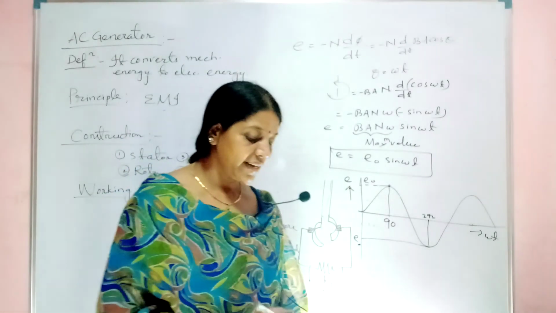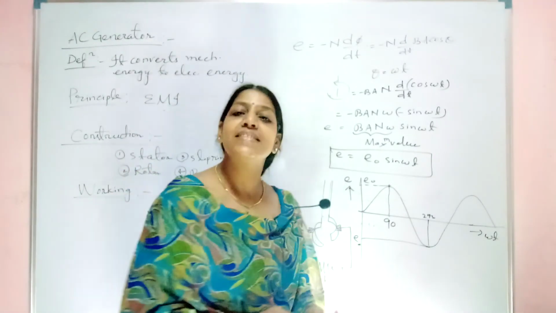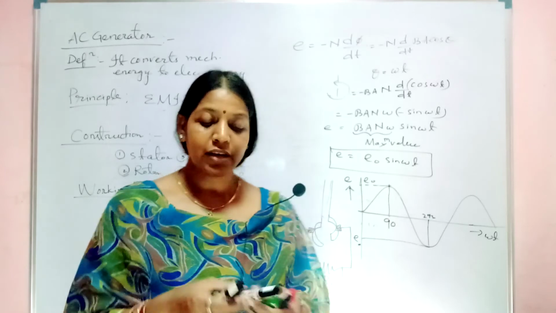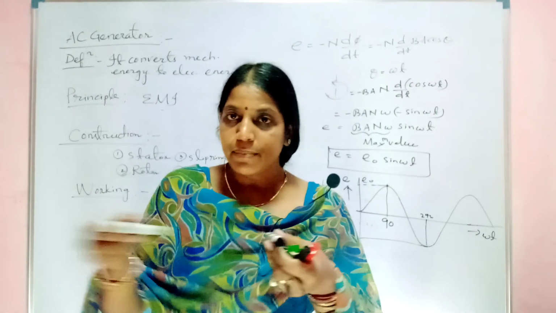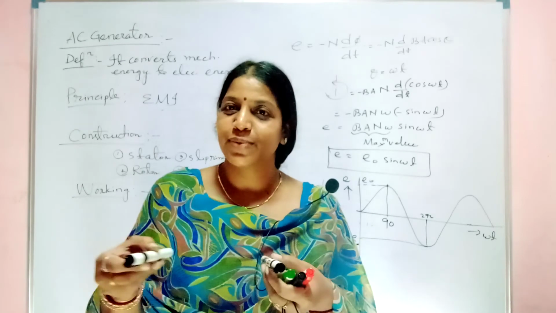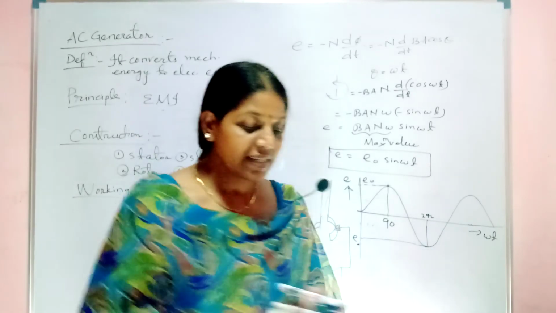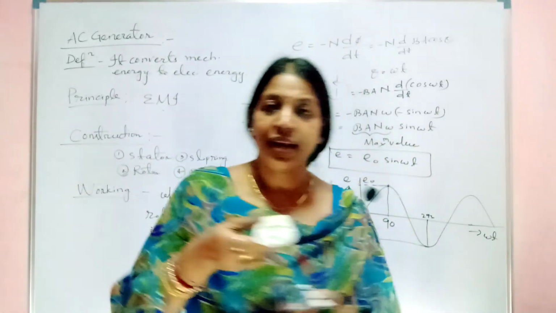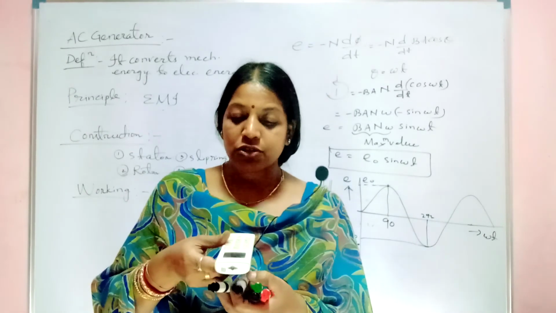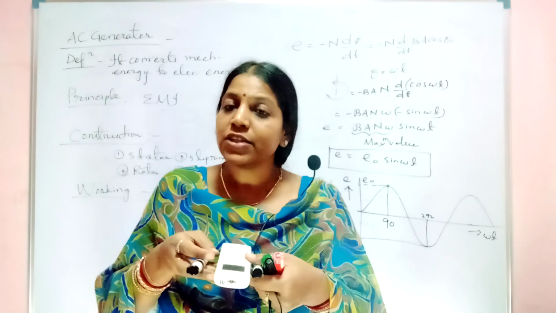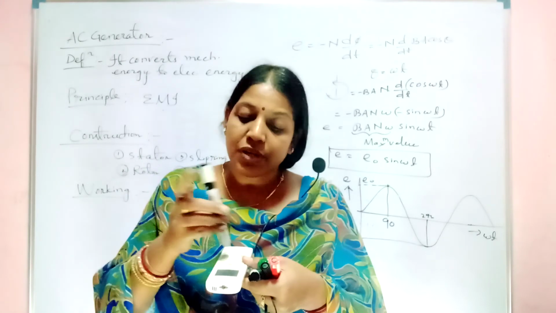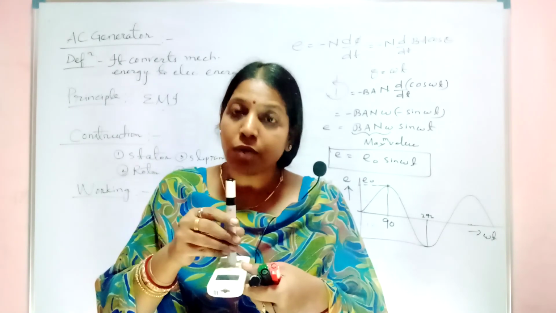So how is it happening that at 90 degrees it is giving the maximum value? I already told you, this is nothing but your magnetic field. Imagine that these are the magnetic lines of force. Now the coil is present in the middle. Let this be your coil. When the coil is placed like this, always take your direction perpendicular or normal to the area.